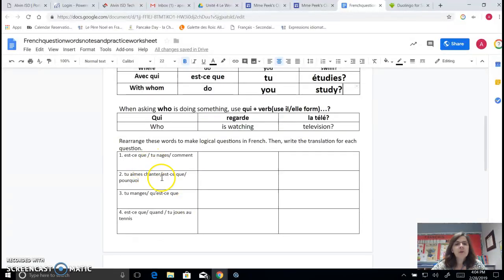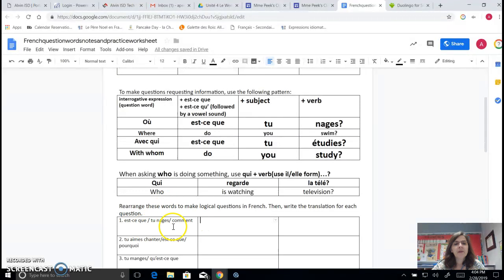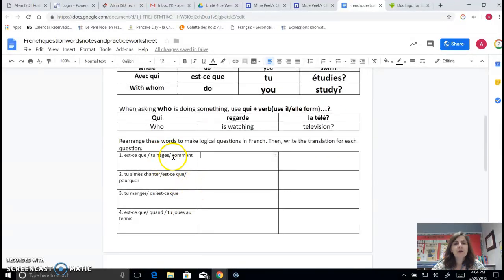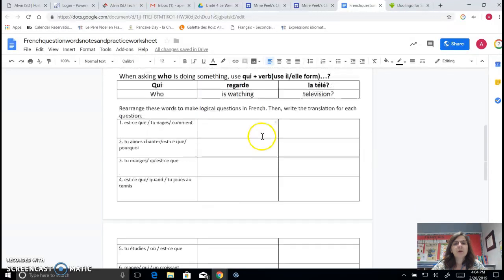Then what we did was we took some of these and we unscrambled the words to make them make sense, to follow this format right here. We want to identify what these are and put them in the right order. So, first thing we did, we identified that comment is our question word, because if we look up here, we find comment right here. So comment is our question word, so that goes first.